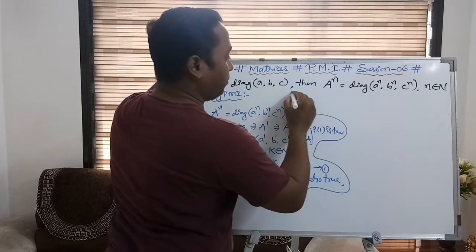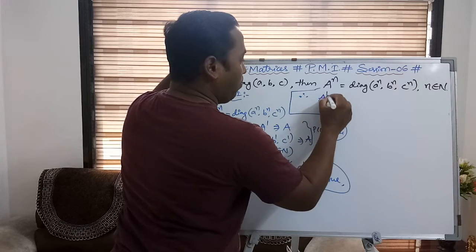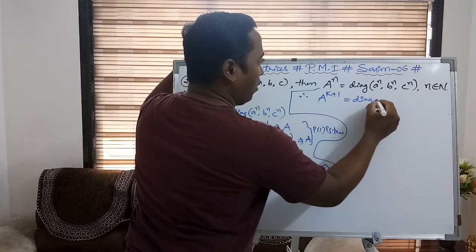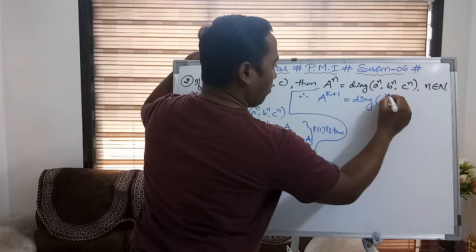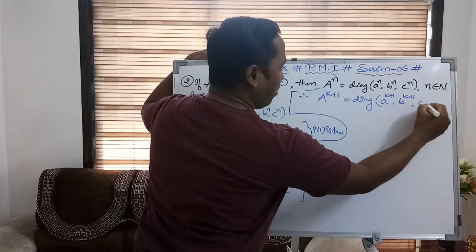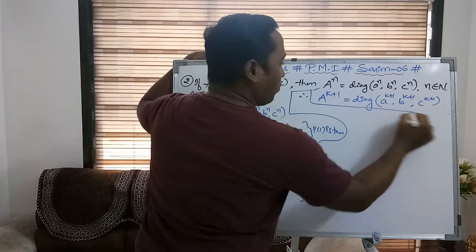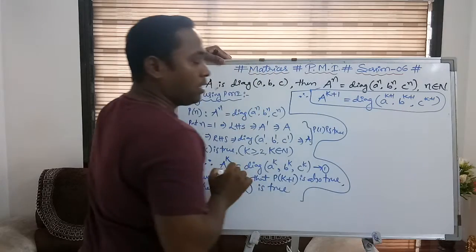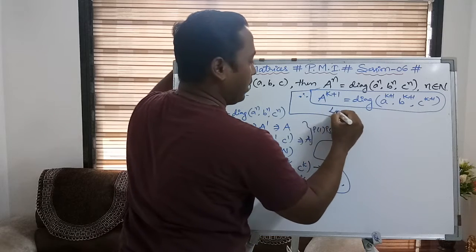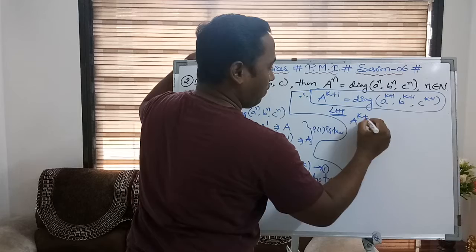It means that I have to prove A to the power of k plus 1 is equal to the diagonal matrix of A power k plus 1, B power k plus 1, C power k plus 1. This I have to prove. For that I am taking the left hand side to prove the right hand side. So what is the left hand side of this result? We have A to the power of k plus 1.